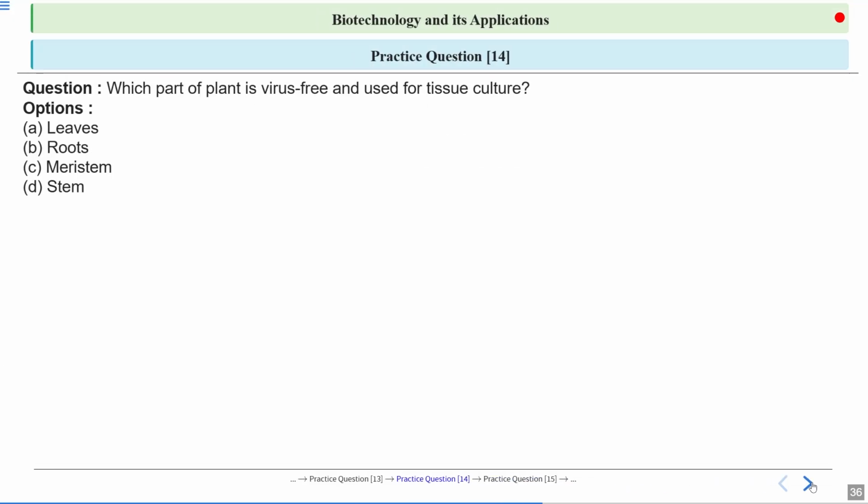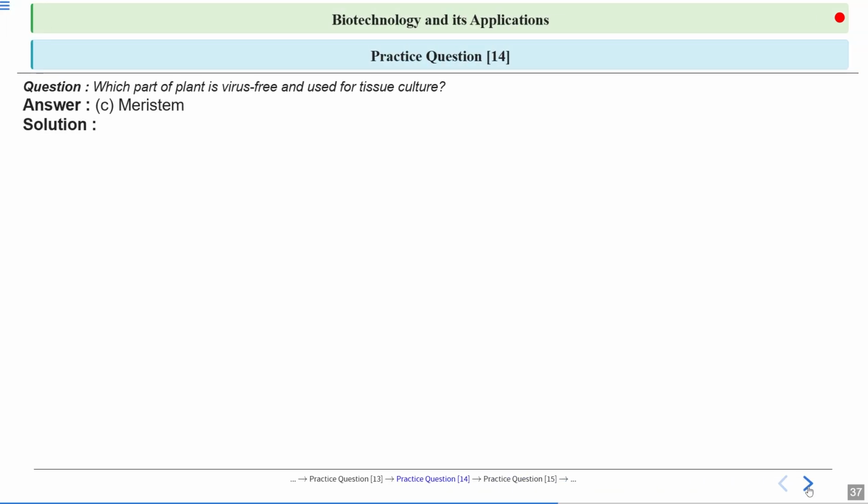Next question asks us which part of the plant is virus free and used for tissue culture. Means which part of the plant is virus free, there is no virus in there and we can use it for tissue culture. Is it leaves? Is it roots? Is it meristem or stem? So we have studied this type of question also in the mock test, that it is meristem.